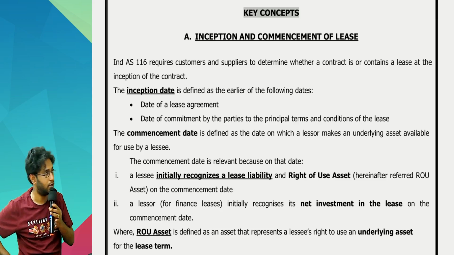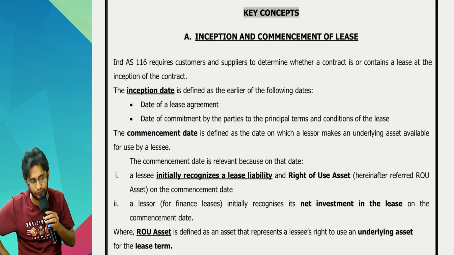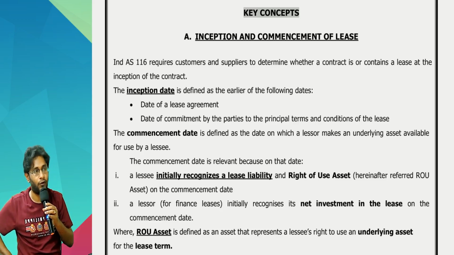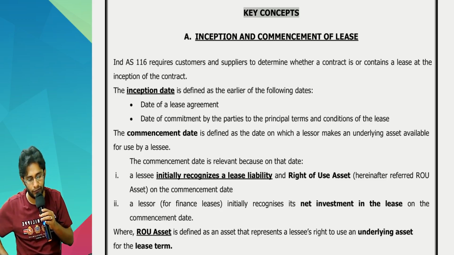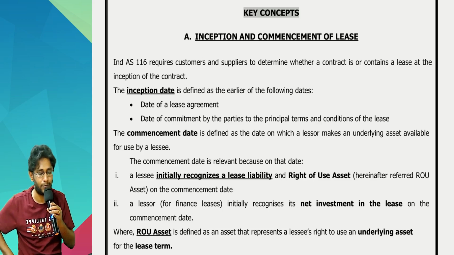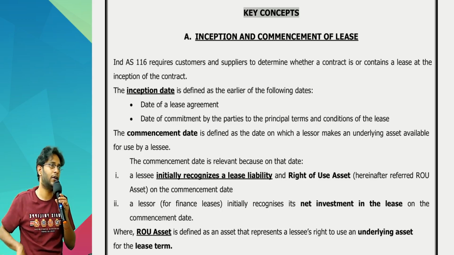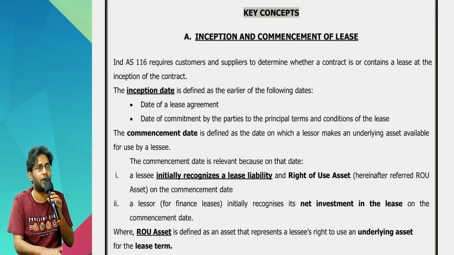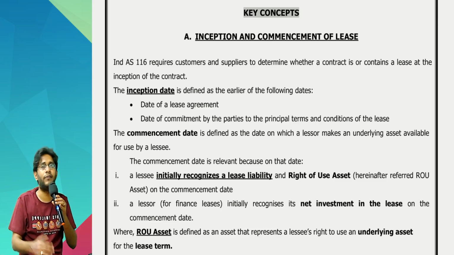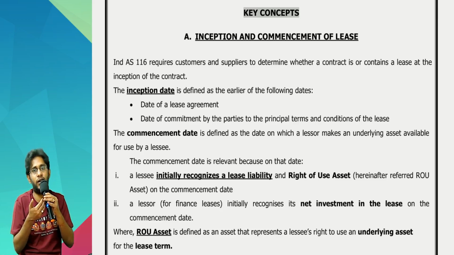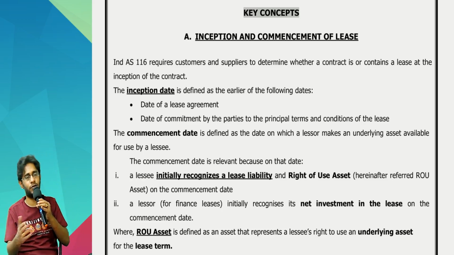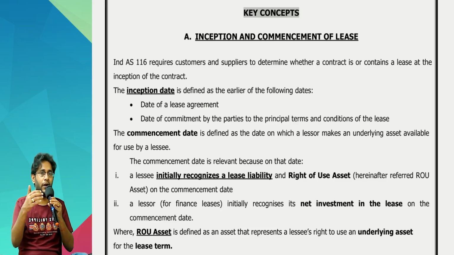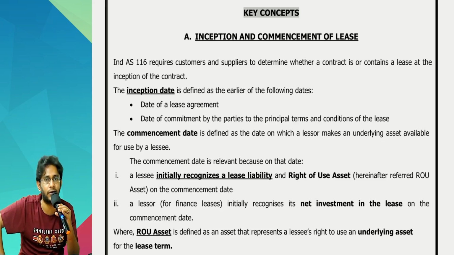Formal definition: the inception date is defined as the earlier of the following dates. Number one, the date of the lease agreement, or the date of commitment by the parties to the principal terms and conditions of the lease. Normally, lease agreement date is the inception date. But if you have agreed to the terms even before such date, then that date must be treated as inception of the contract, or inception of lease date. This is the first part. Second part is commencement date.